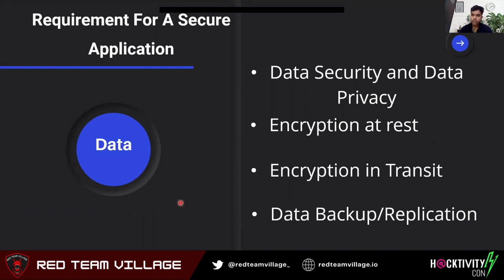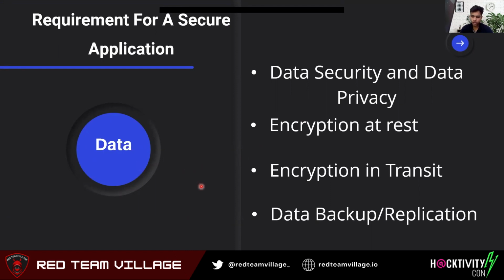It should be encrypted at rest, and encrypted in transit. We should have data backup and replication.